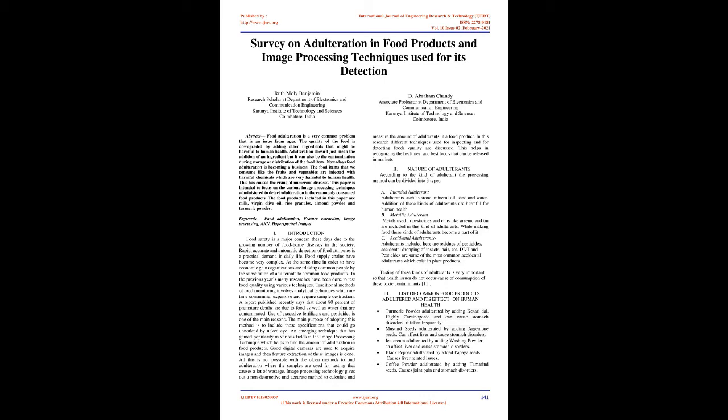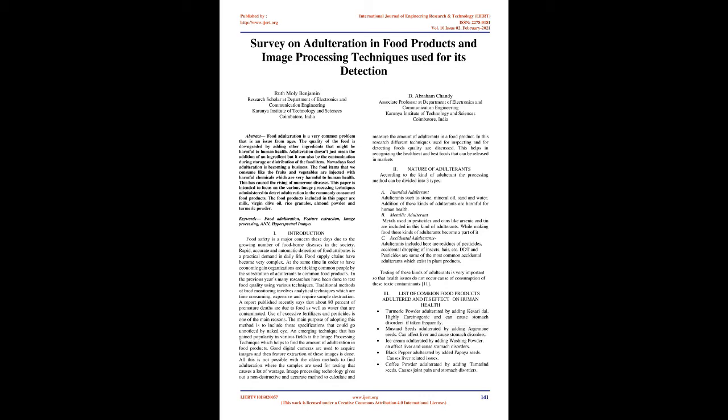Image processing technology gives a non-destructive and accurate method to calculate and measure the amount of adulterants in a food product. In this research, different techniques used for inspecting and detecting food quality are discussed. This helps in recognizing the healthiest and best foods that can be released in markets.